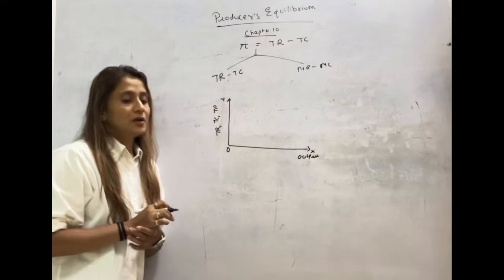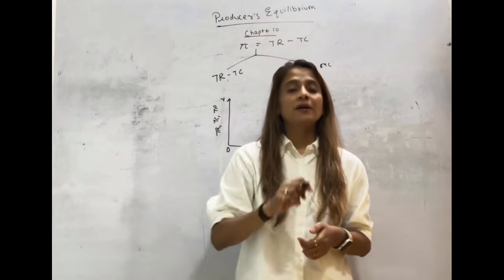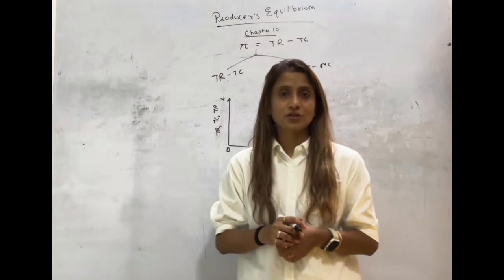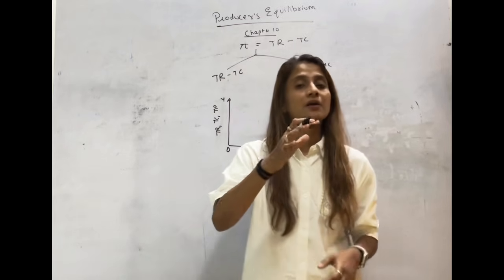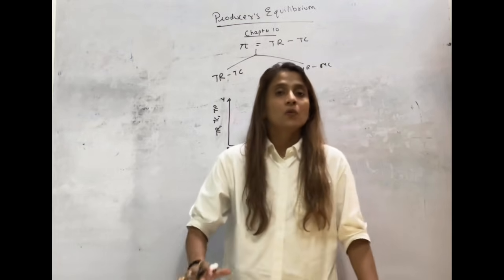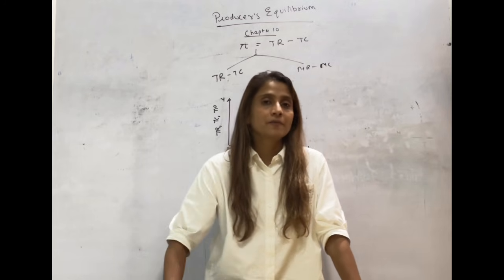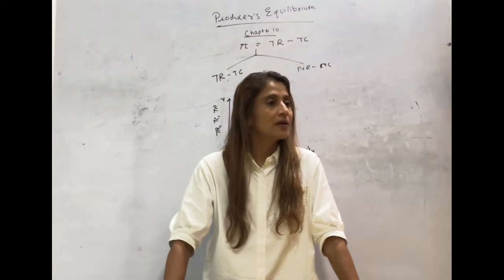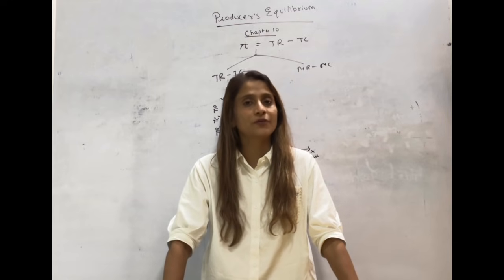We are going to talk about producer's equilibrium in a perfect market, perfect competition. This entire chapter we are going to study producer's equilibrium under perfect competition. What do you mean by perfect competition? It is that market where all the products sold are homogeneous and all the products are sold at uniform price.